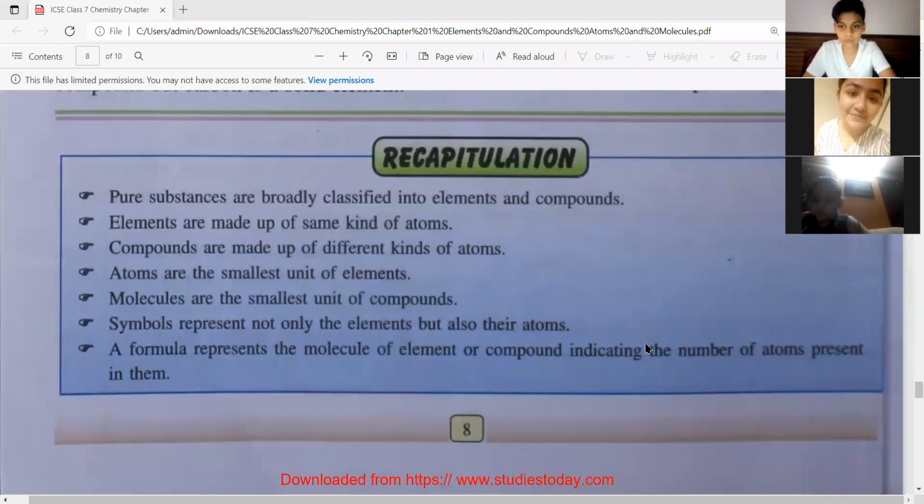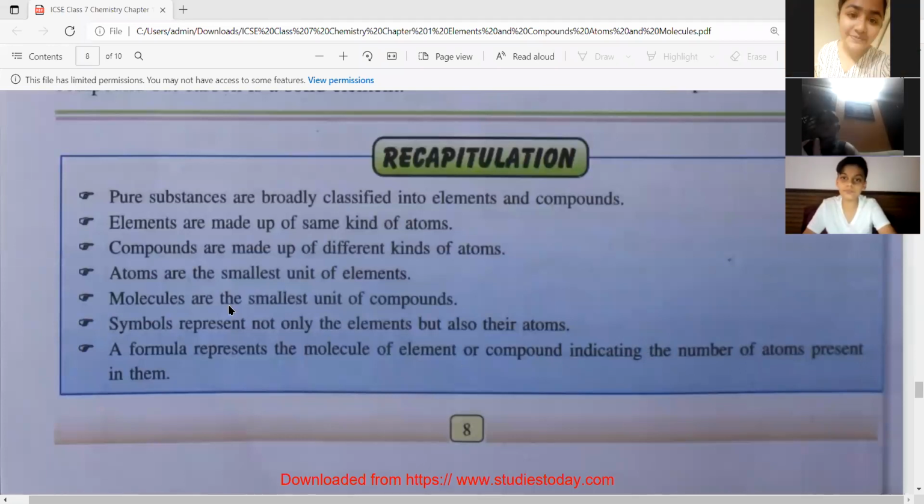Now let's see what all we have learned. I'll read. Pure substances are broadly classified into elements and compounds. Elements are made up of same kind of atoms. Compounds are made of different kinds of atoms.